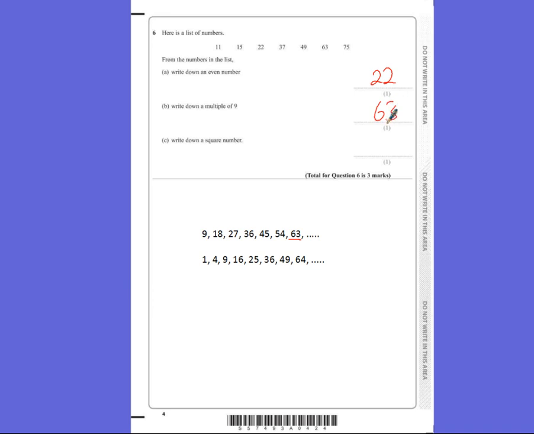Write down a square number. Again, it's important to write them down. So 1 squared is 1, 2 squared is 4, 3 squared is 9, 4 times 4 is 16, 5 times 5 is 25, 6 times 6 is 36, 7 times 7 is 49, and we can see that 49 is in our list too.